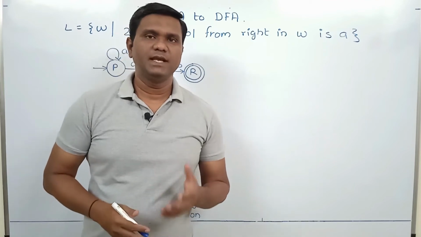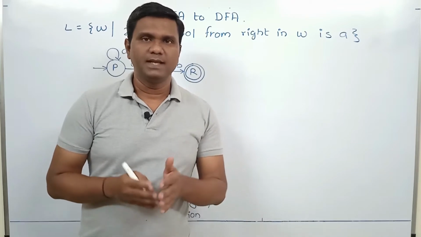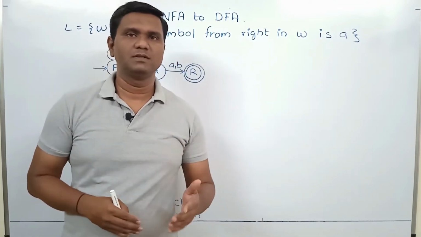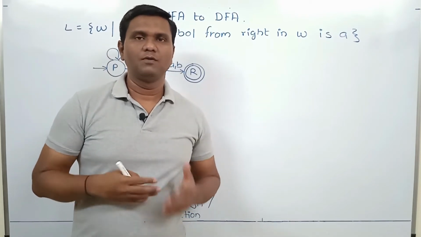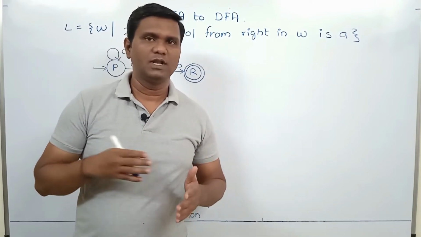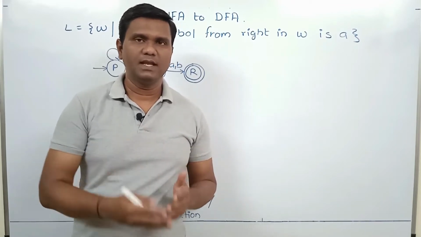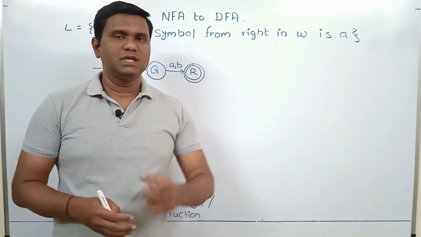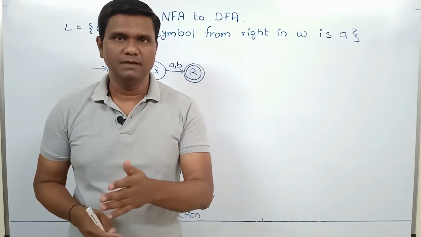Now if we consider DFA, then DFA can process a string only in deterministic way, whereas NFA can process a string in non-deterministic way also. So does it mean that NFA is more capable or more powerful? Is there any language where you can construct only NFA and not DFA? So the answer is NFA and DFA, they are equally capable, they are equally powerful. For any language, if you can construct NFA, then you can also construct equivalent DFA.